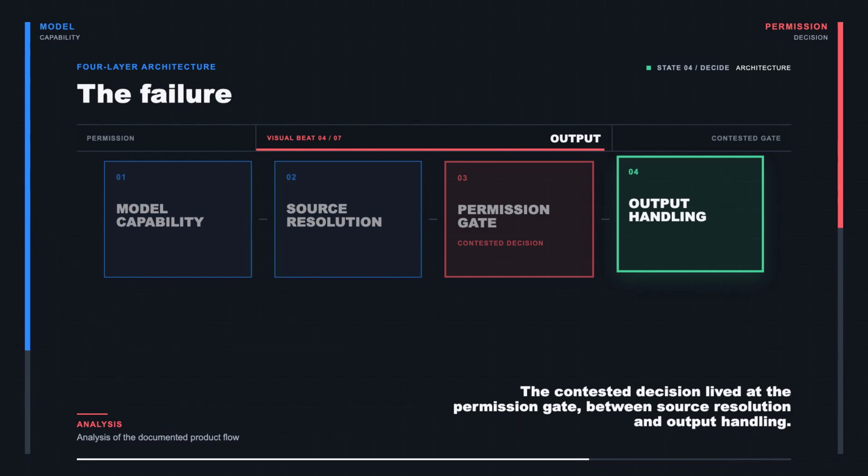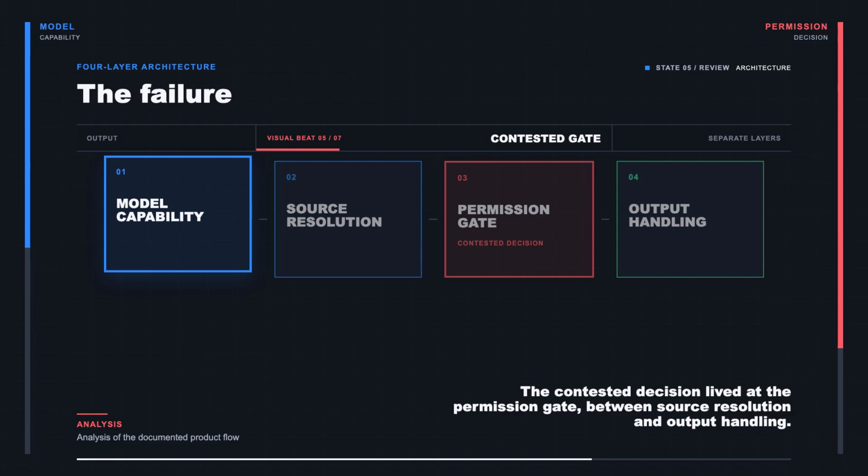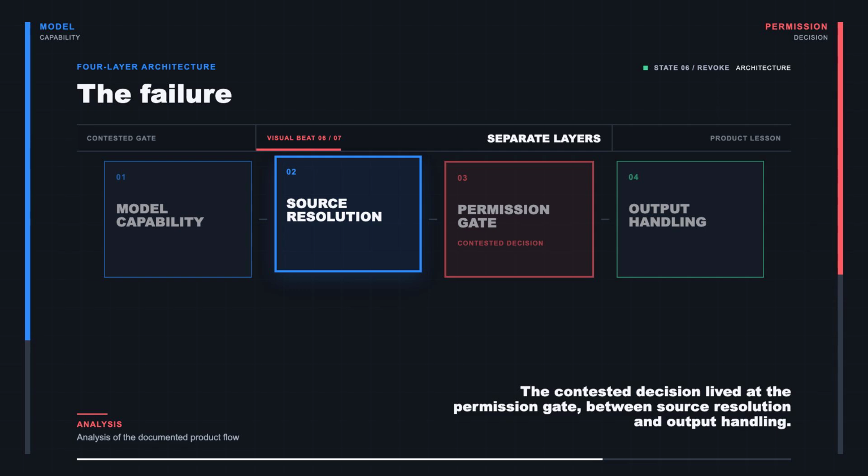Meta documented capabilities for the first layer and demonstrated the second. Safety controls and Content Seal addressed parts of the fourth. The backlash centered on the third. The feature inherited visibility from Instagram, but generative transformation needed a permission design of its own.